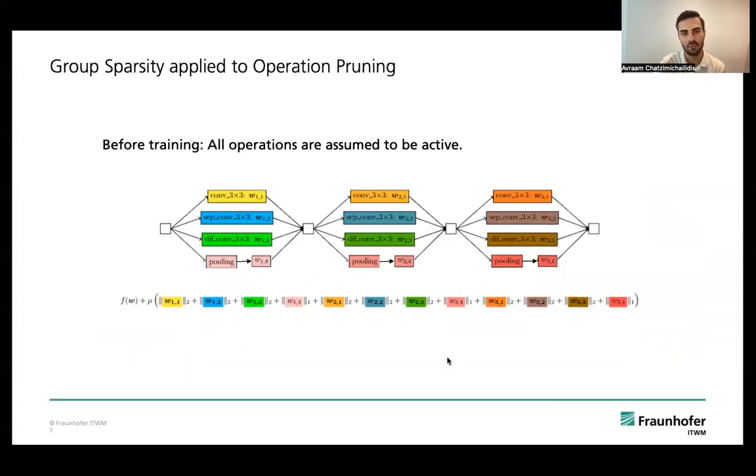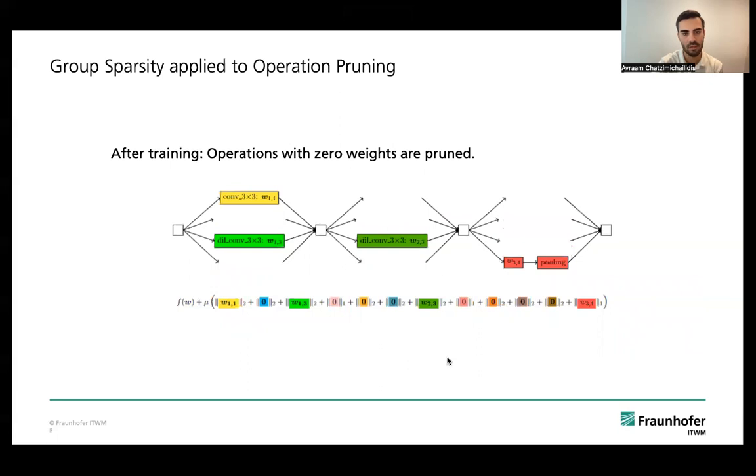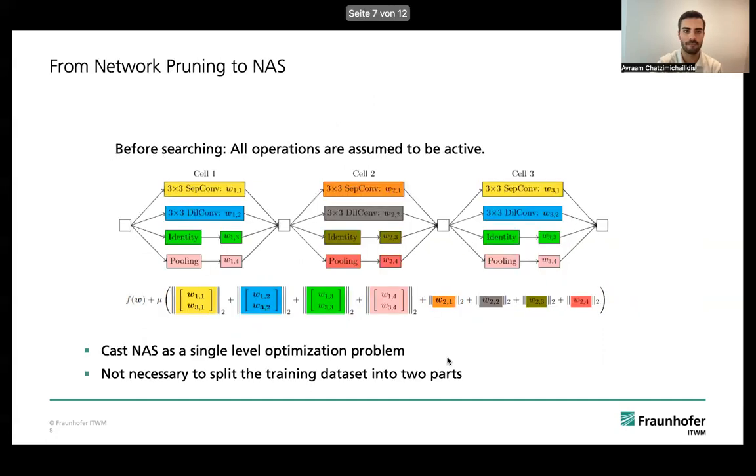The same can be done for operation pruning. Here we group all the parameters of a certain operation into their own group. Note that for parameterless operations, we introduce a scaling parameter, and basically this allows us to prune away parameterless operations whenever the scaling parameter is forced to 0. After training, all operations where their weights have been forced to 0 can be safely pruned away.